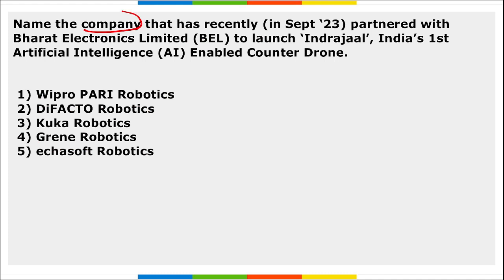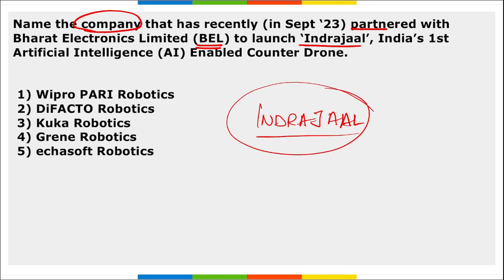Next, name the company that recently partnered with Bharat Electronics Limited to launch Indrajal. Now what is this Indrajal? This is the first AI enabled counter drone system, Indrajal, that will be countering the drones that will be coming into their target area, or we can say if there is any rogue drone or any drone of enemy that is entering into our territory, with the help of this Indrajal we can take it down.